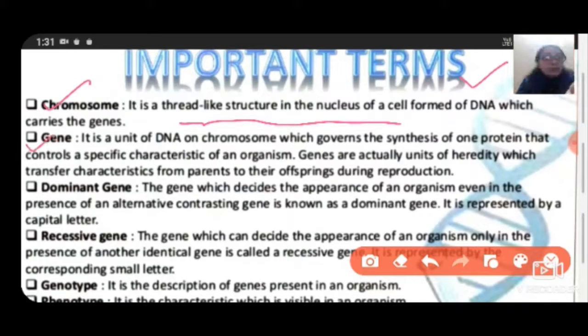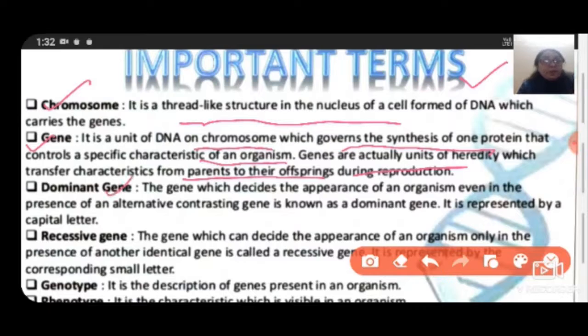What are genes? A gene is a unit of DNA and chromosomes which governs the synthesis of one protein that controls a specific characteristic of an organism, and genes are actually units of heredity which transfer characteristics from parent to offspring during reproduction. Actually, all the characters coming from parent to the new offspring or the new generation, the carriers of those are called genes.